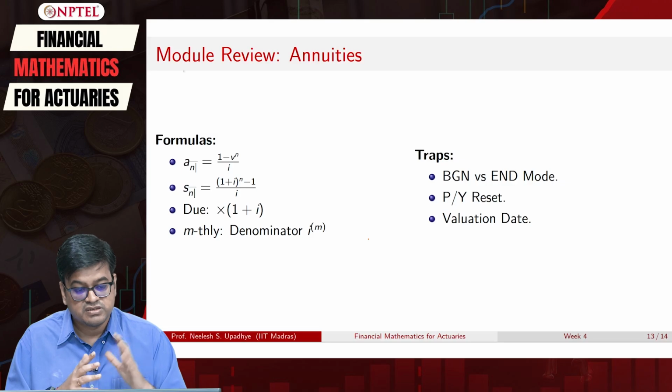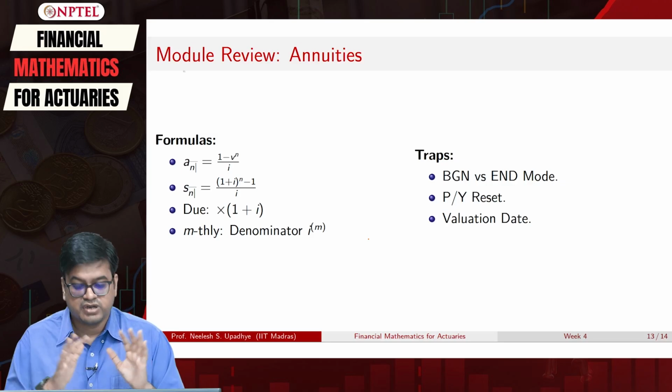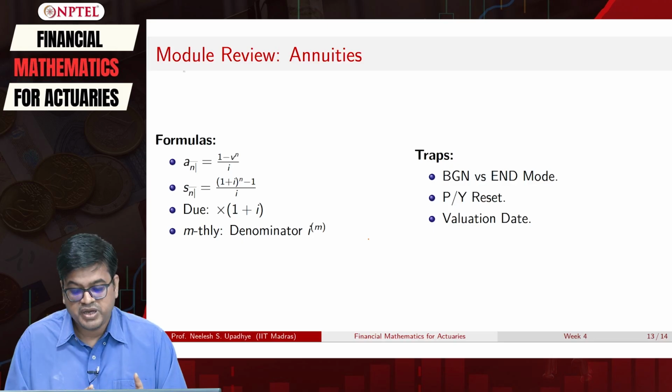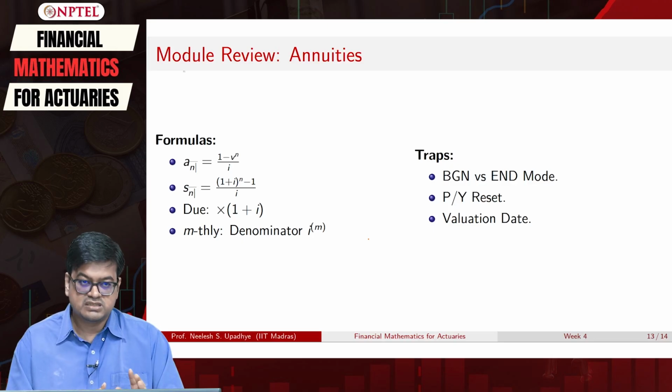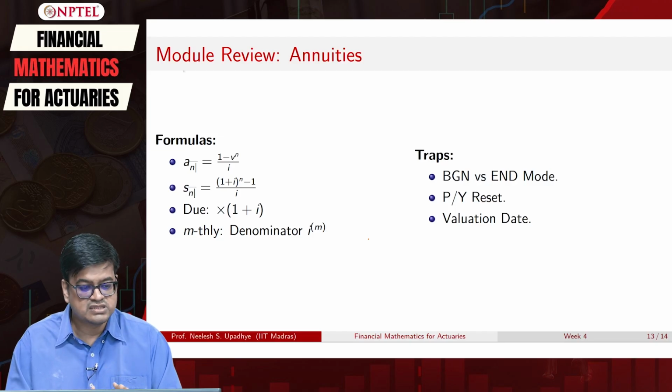The traps while using the calculator are BGN and END mode. You have to be careful about it. Payments per year always reset to 1 and the valuation date. So if you remember all these things, you will have very easy-going calculations for the entire question bank.